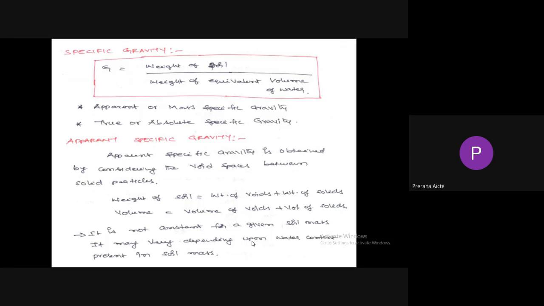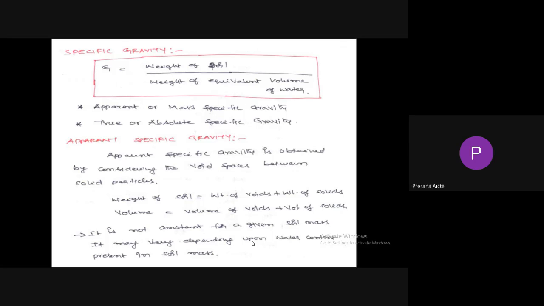That means the volume occupied by soil. If you fill the same volume with water, then the weight is known as weight of equivalent volume of water. If you take a jar, and from the jar take 100 ml of soil, and the same jar is filled with water, then the weight of water is known as weight of equivalent volume of water. So specific gravity is divided into two types: apparent or mass specific gravity, and true or absolute specific gravity.